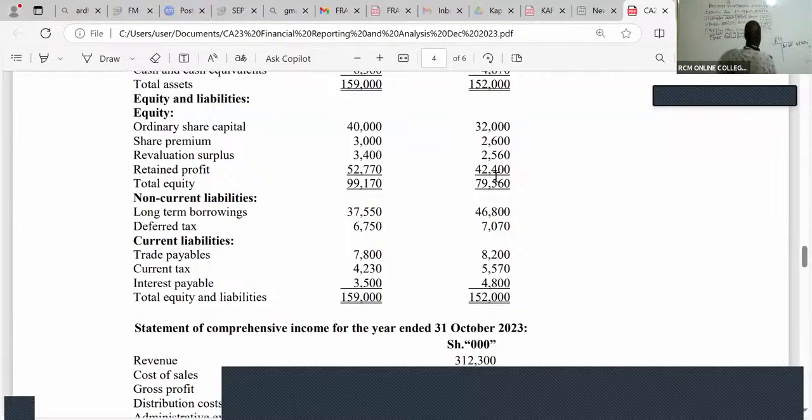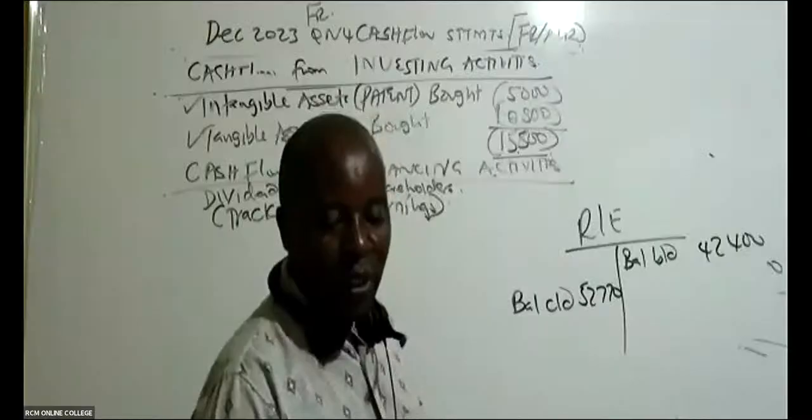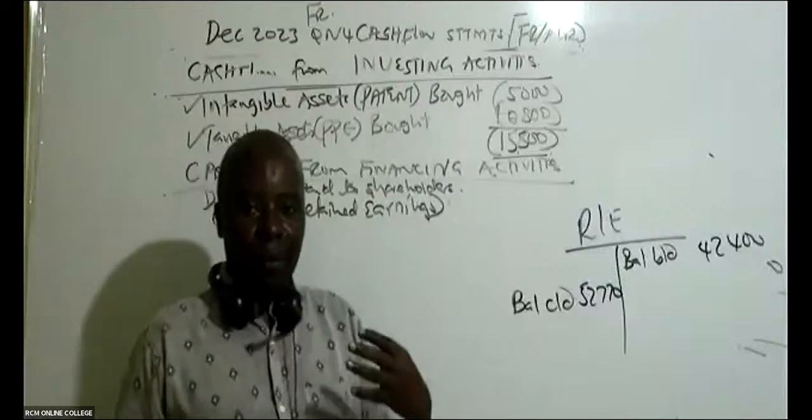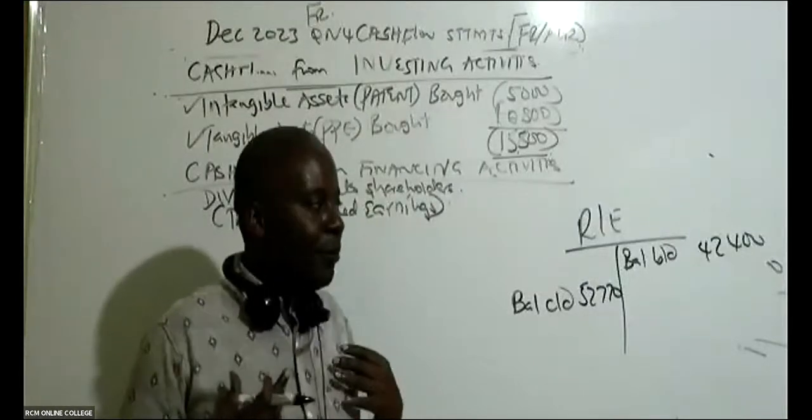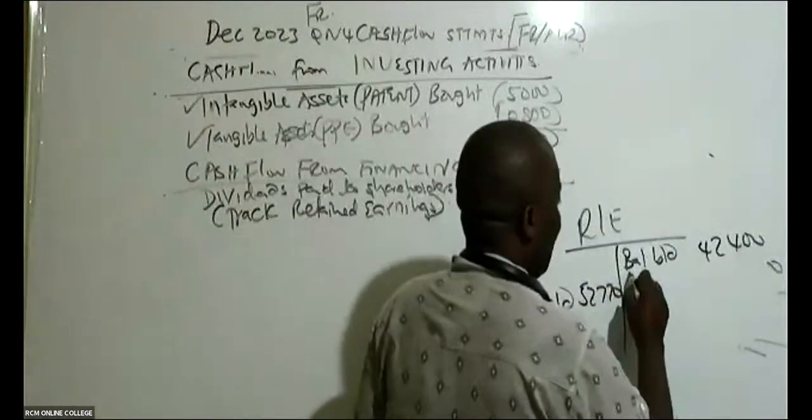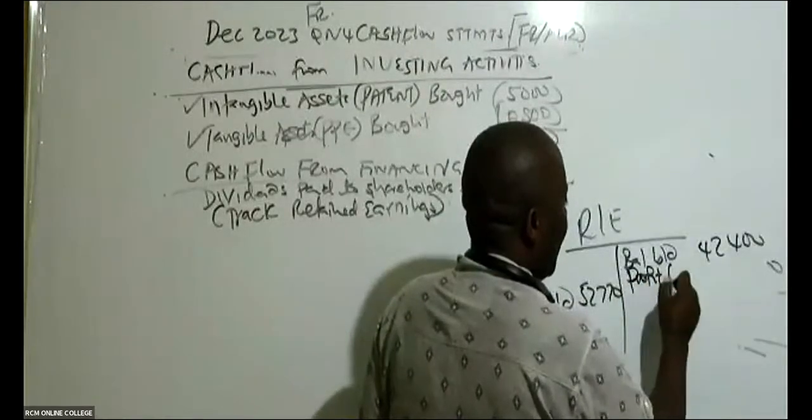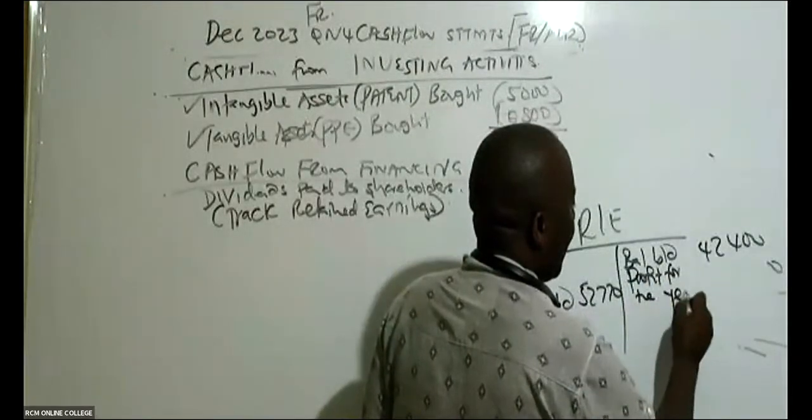And then we have balance carried down. So balance carried down for retained earnings. What do we have here? Balance carried down for retained, it's 52,770. Now, ladies and gentlemen, remember that these retained earnings will always increase because of the profits that we make in the year. So you come and give us here profit for the year.